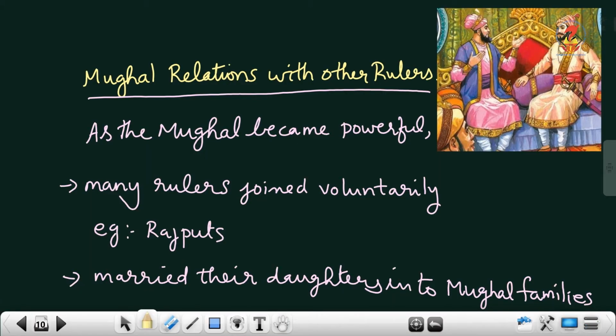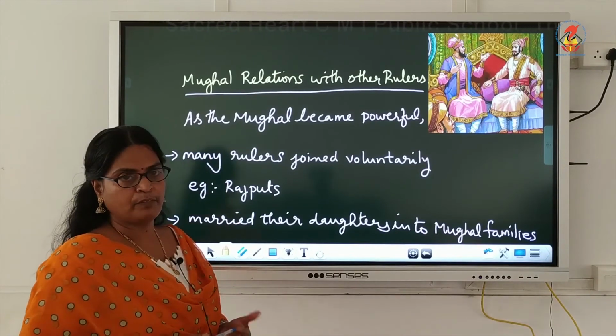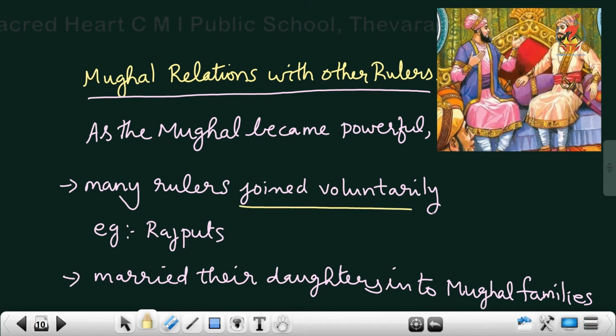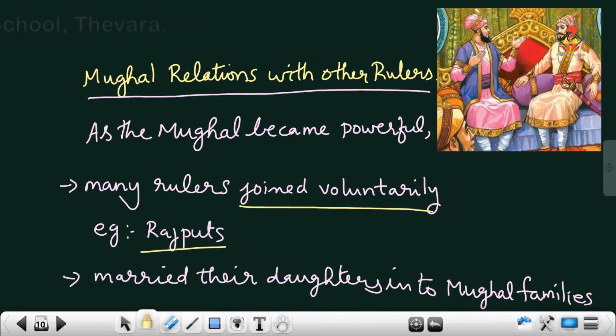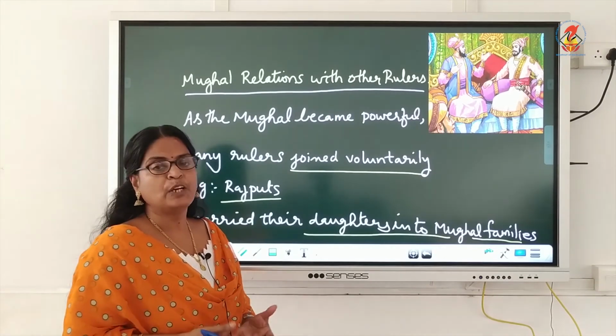Now, Mughal relations with the other rulers. How was the relationship with the other rulers? When the Mughals became so powerful, some of the rulers joined the Mughal rule voluntarily. For example, the Rajputs joined voluntarily, and they married their daughters into Mughal families, and they were given high positions by the Mughal rulers.